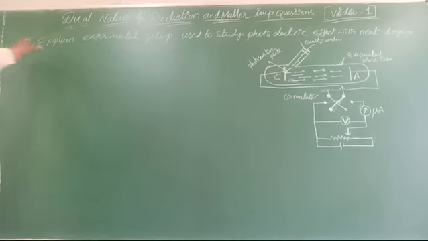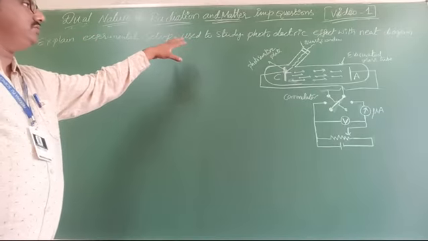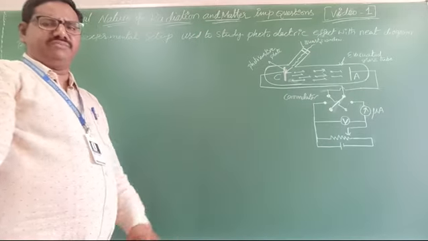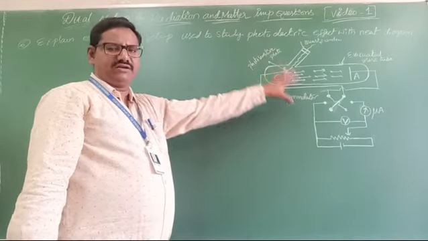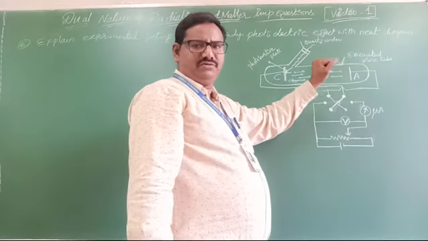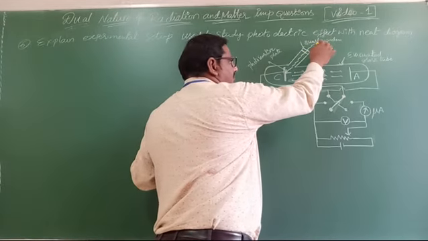Next question: explain the experimental setup used to study the photoelectric effect. A very simple experiment. The setup is an evacuated glass tube with a quartz window.